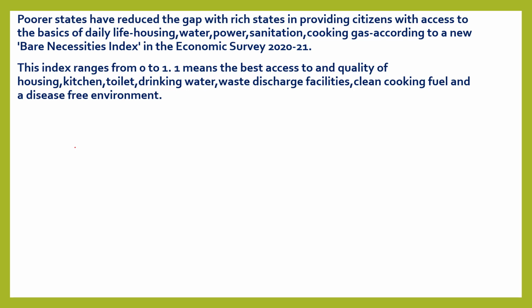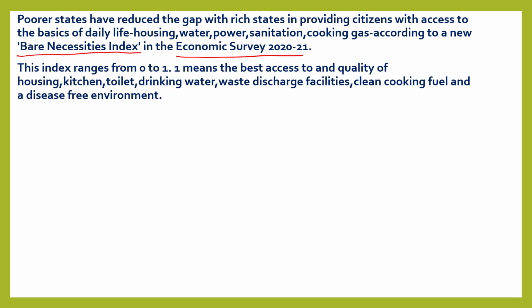In this survey, there is an index called the Bare Necessities Index in the Economic Survey 2020-21. Poorer states have reduced the gap with rich states in providing citizens with access to the basics of daily life.